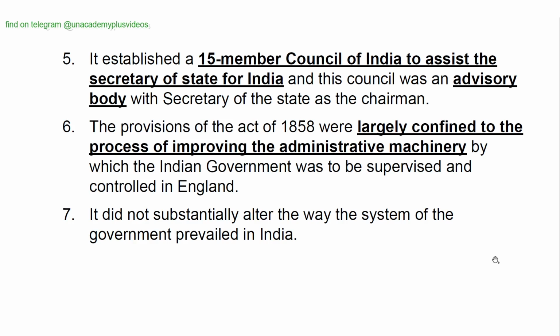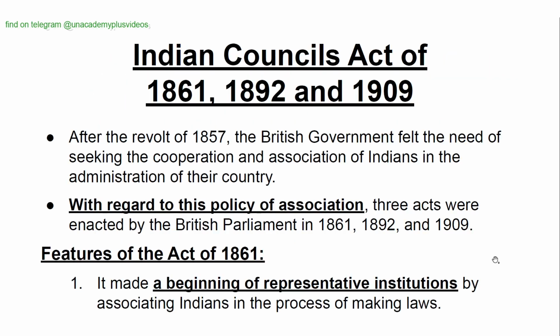The provisions of the Act of 1858 were largely confined to the process of improving the administrative machinery by which the Indian government was to be supervised and controlled in England. It did not substantially alter the way the system of government prevailed in India.